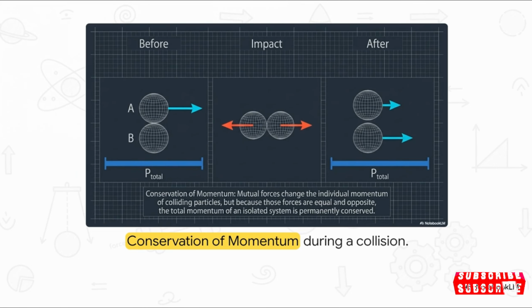And this mutual exchange leads to one of the most elegant realities in all of physics. Because these interactive forces are always perfectly equal and perfectly opposite, the total momentum of any isolated system is completely, permanently conserved. Seriously, even after a violent, chaotic, high-speed collision between two particles, if you tally up the momentum afterward, it will perfectly match the total momentum from a split second before the impact.